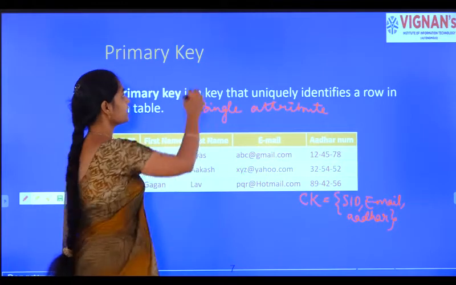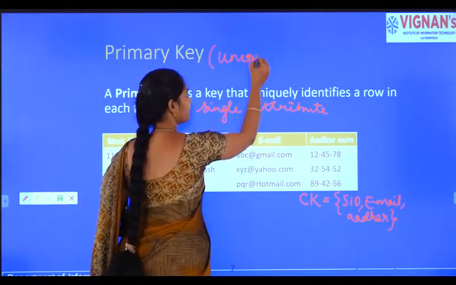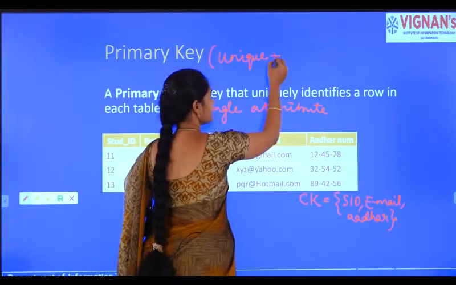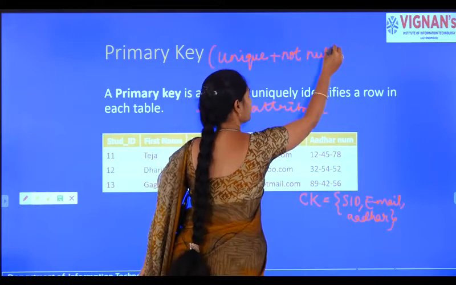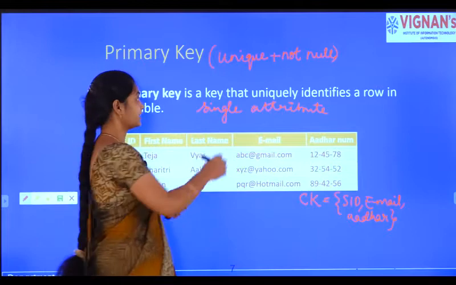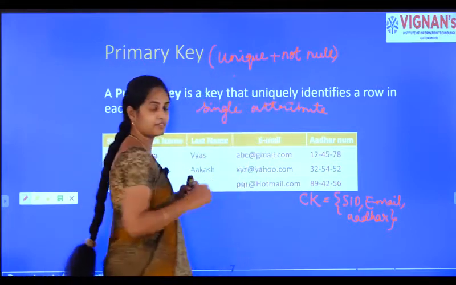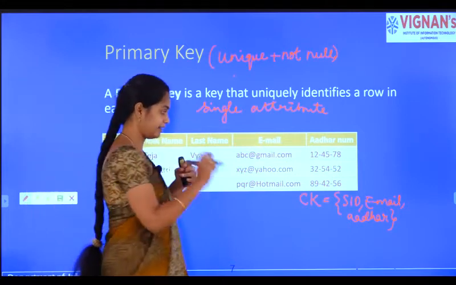So, a primary key is nothing but a key that should be unique as well as it should not be null. A single attribute that has both these constraints: it should be unique, and it should not be null.